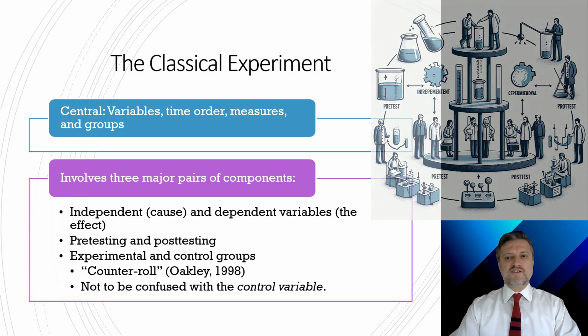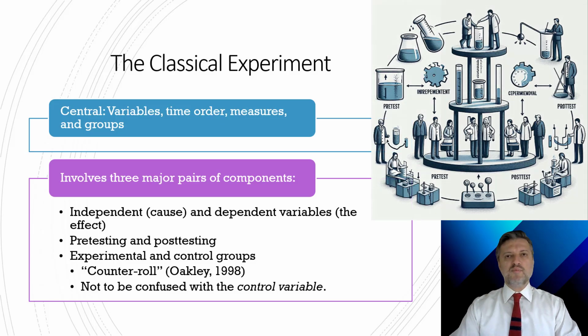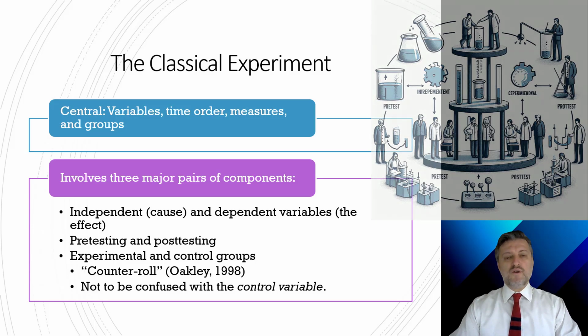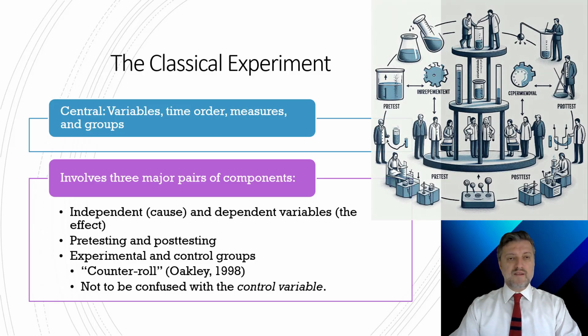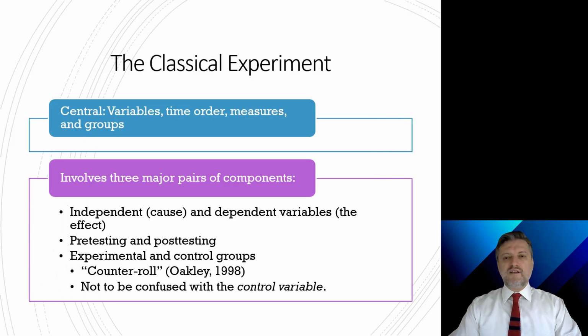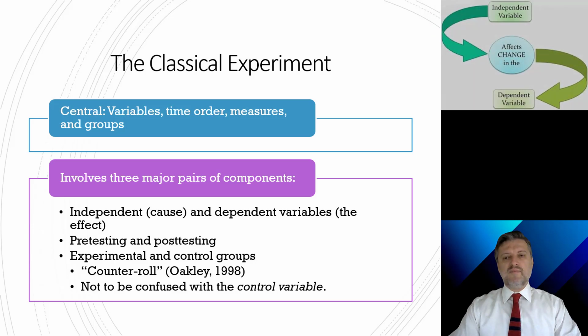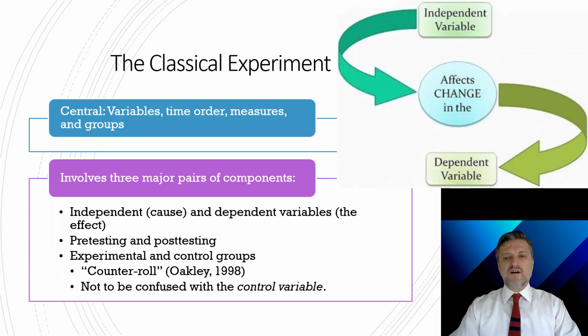As for the pre and post test, subjects are initially measured in terms of the dependent variable prior to the association with the independent variable. This is the pre-tested stage. Then they are exposed to the independent variable, which is the treatment. Then they are remeasured in terms of the dependent variable. This is the post-tested stage. Differences noted between the measurements on the dependent variable are attributed to the influence of the independent variable.